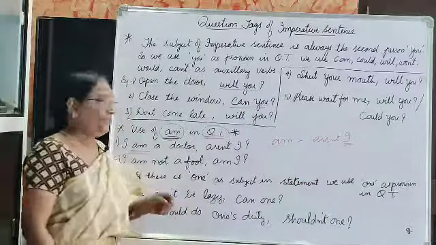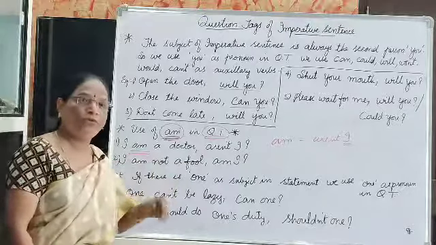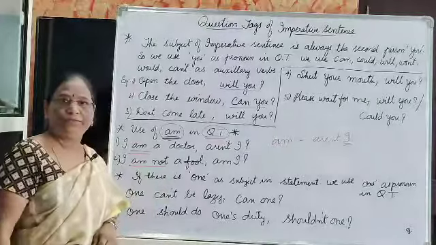Now the pronoun depends upon the subject. Here, I am not a fool, am I? See, it is a negative statement.